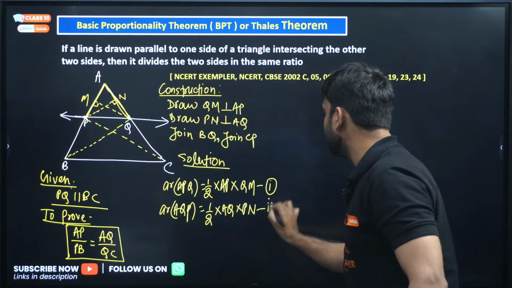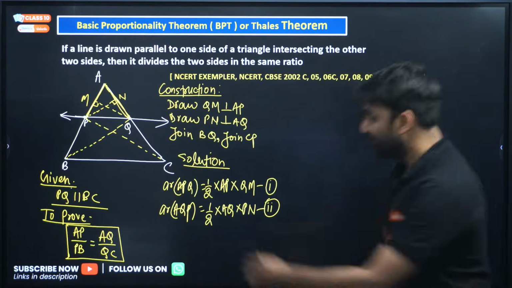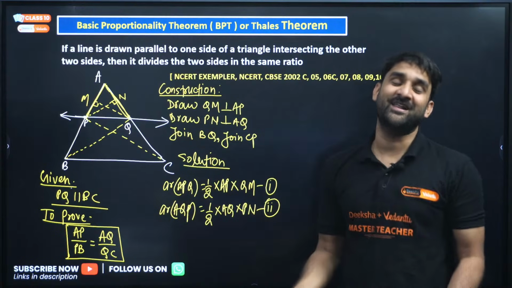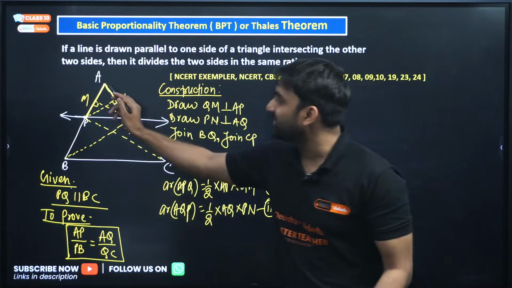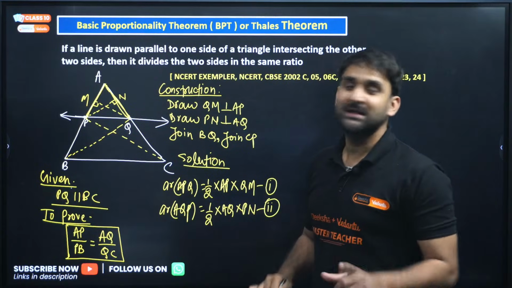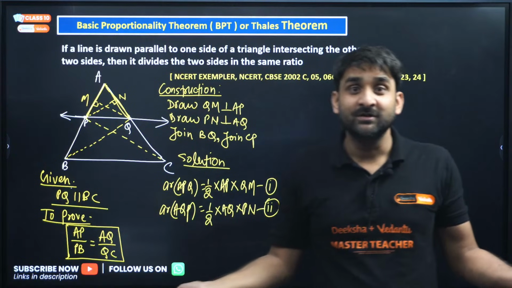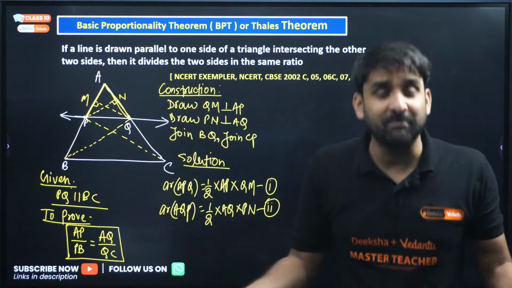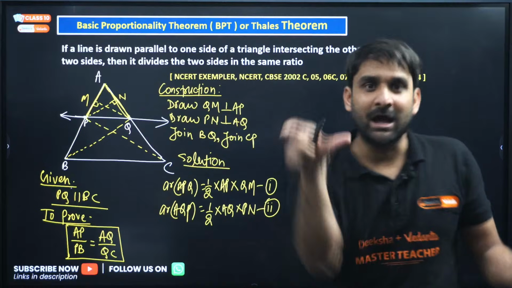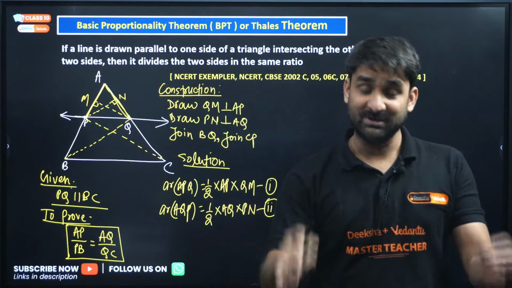Let's say this is second, and both the triangles are the same. In the first, we considered AP as base and the height was QM. In the second, we consider AQ as base, and the height is Pn. No difference, the triangle is still the same. Only base and height have changed.